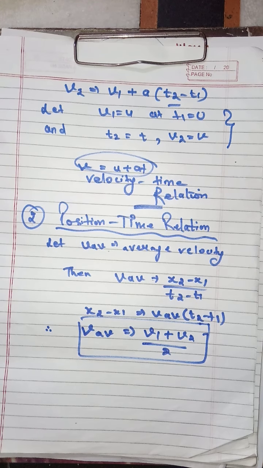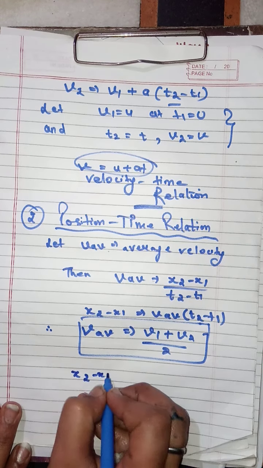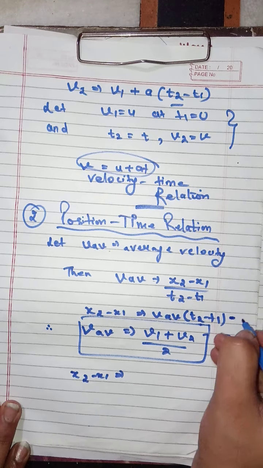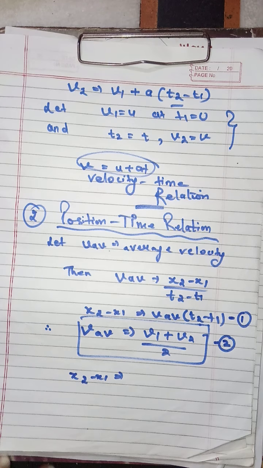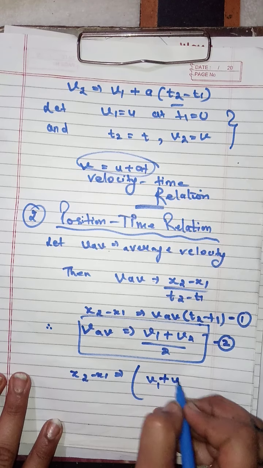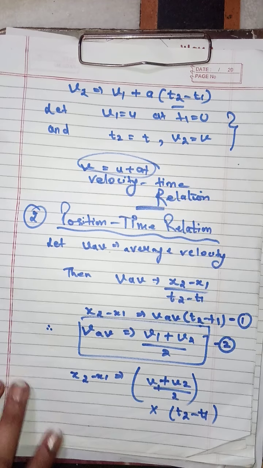Therefore, using this equation 2 in equation 1, we obtain x2 minus x1 equal to v1 plus v2 by 2 multiplied by t2 minus t1.